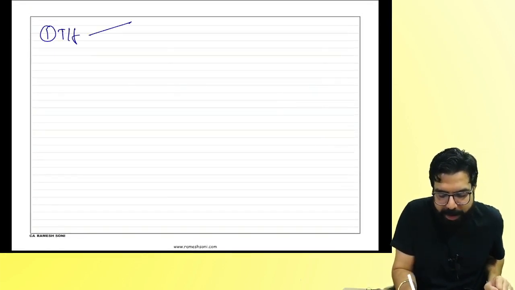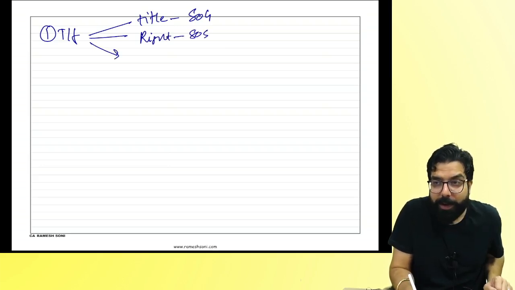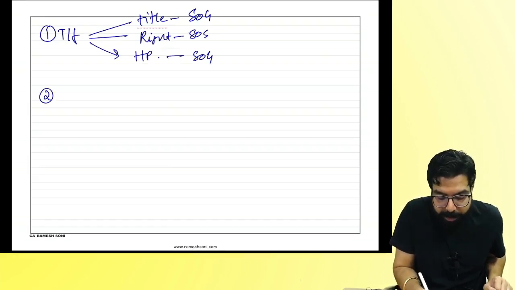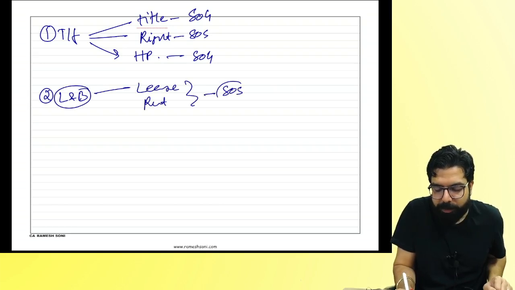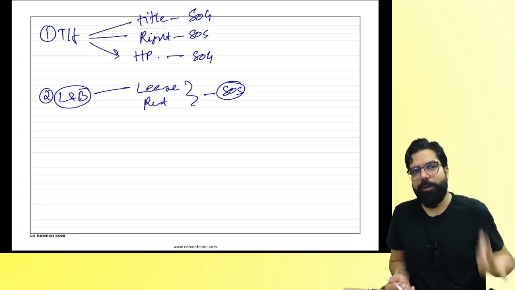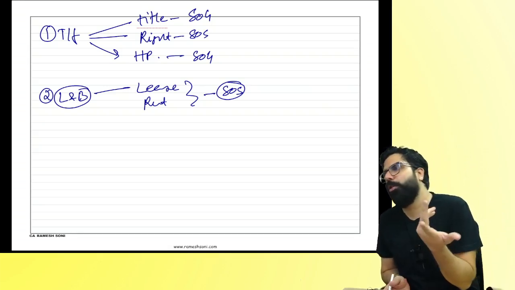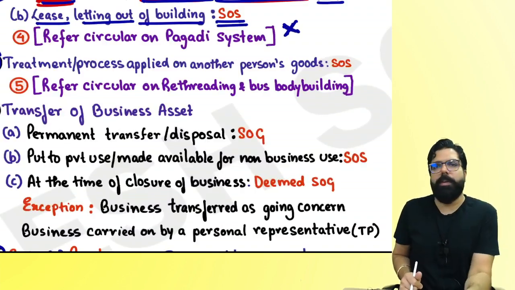Transfer. If I give you the transfer of title, supply of. If I give you the right in goods, if I do a hire purchase transaction. Second, land and building. Land and building, if I lease it out, rent it out, always remember it will be a supply of service. Are we clear till here, everyone? Can we go ahead? There's nothing difficult in Schedule 2. It's just clarifying whether it is supply of goods or supply of service. This Pagdi system, I'll talk about it in some time. The next one.